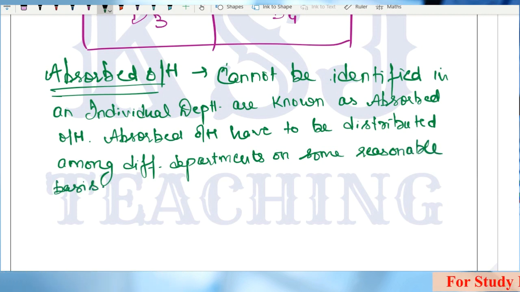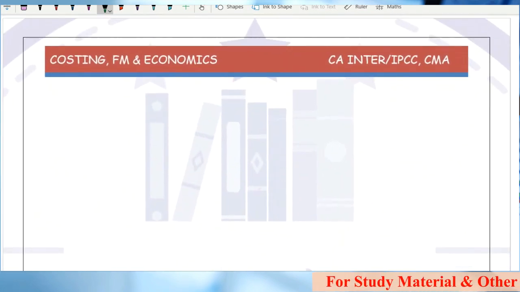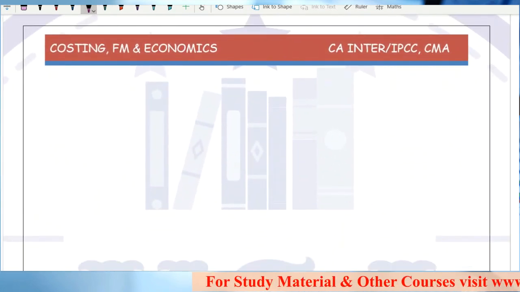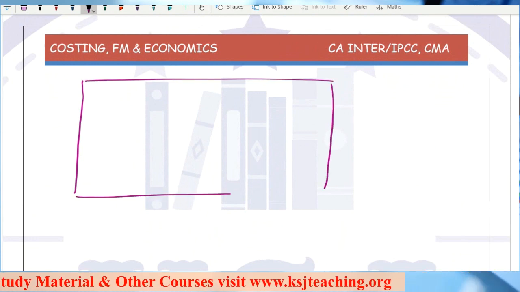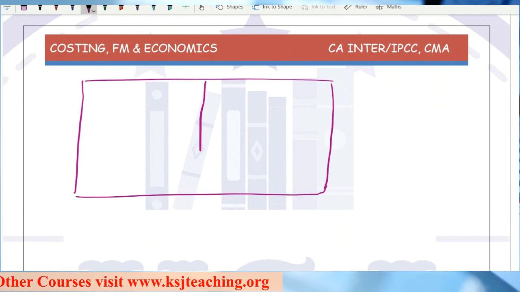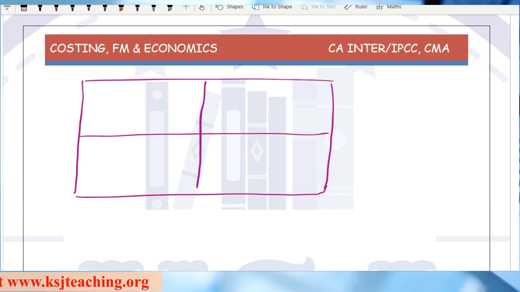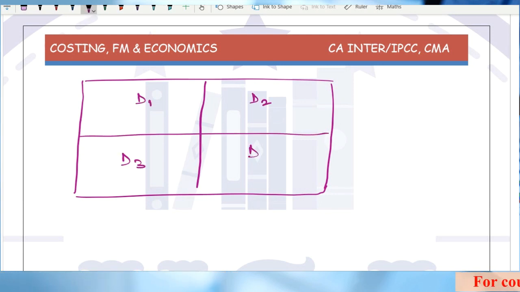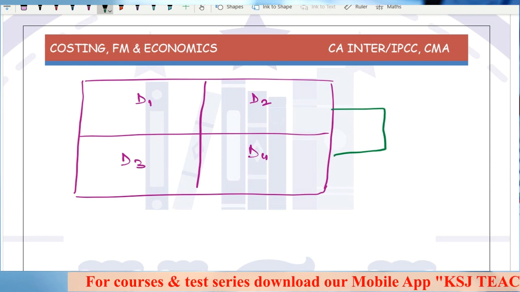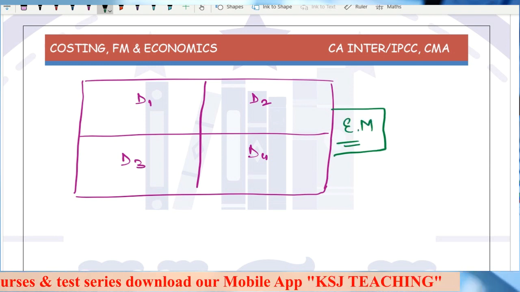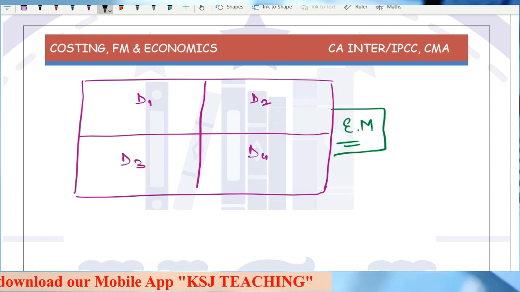For example, again, let's say this is a factory area, divided into 4 parts: department 1, department 2, department 3 and department 4. And there is a common electricity meter for all these 4 departments.